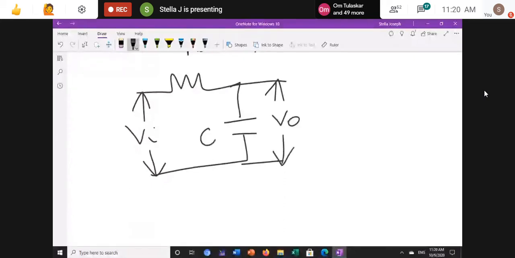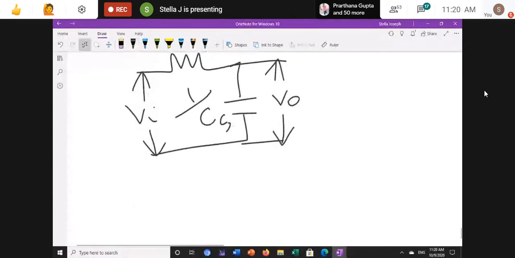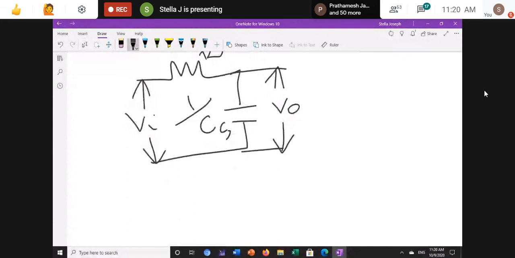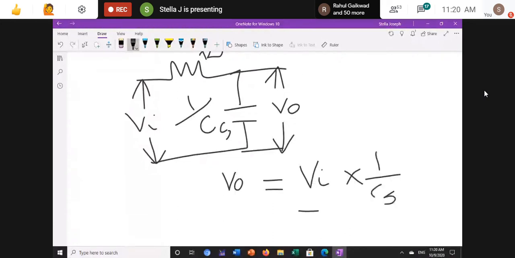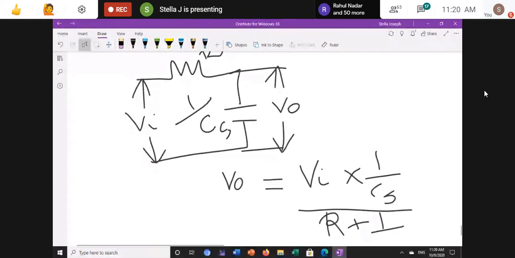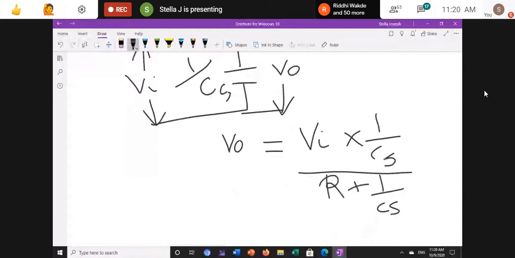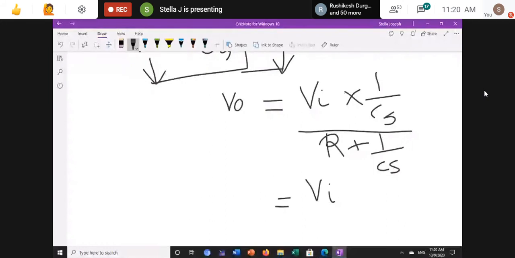C and R. For C, I am calculating the Laplace transform, so it becomes 1 by Cs. For this diagram, using the voltage divider rule, Vo equals Vi into (1 by Cs) divided by (R plus 1 by Cs). Then I take Vo upon Vi.